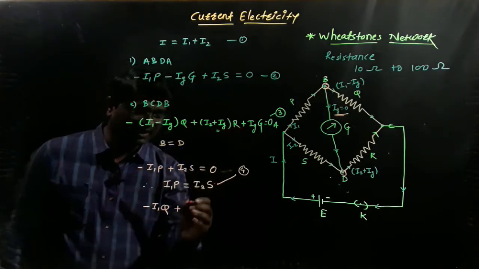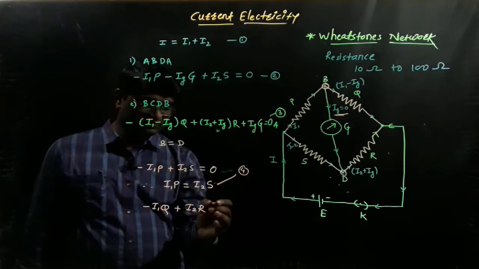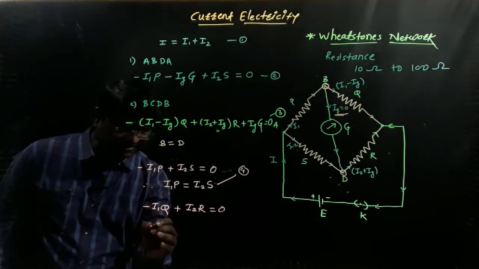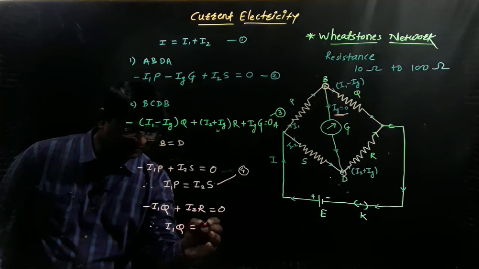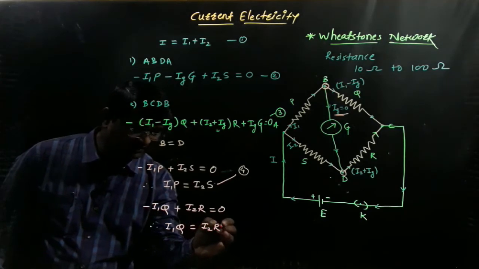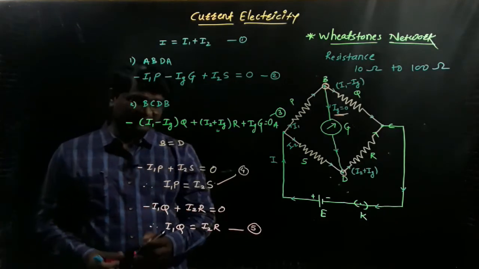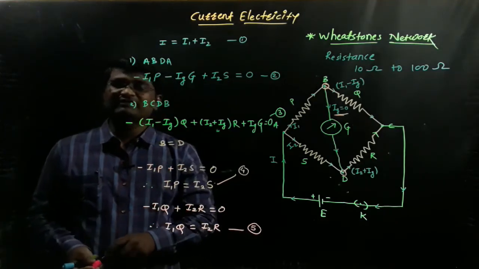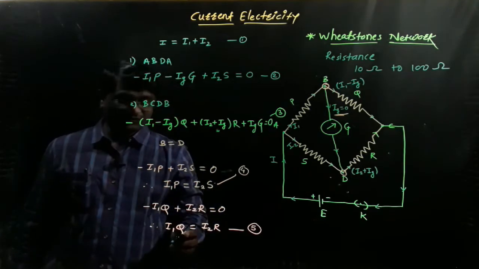So I2R, again Ig will be 0, so this is equal to 0. It means that the same expression we can find here, I1Q is equal to I2R. Call it equation number 5. Let's observe equations 4 and 5, and let's divide equation 4 by 5. So we find the balancing condition of the network when we divide equation number 4 and 5.